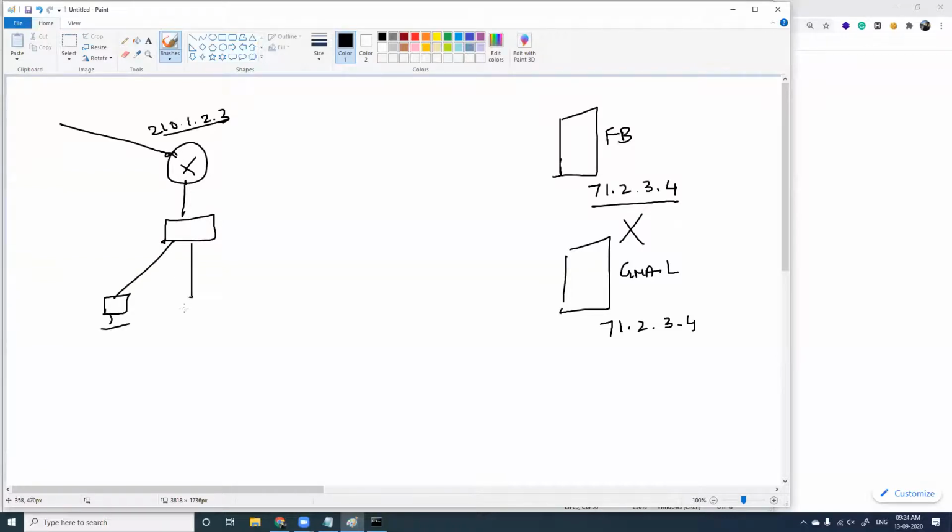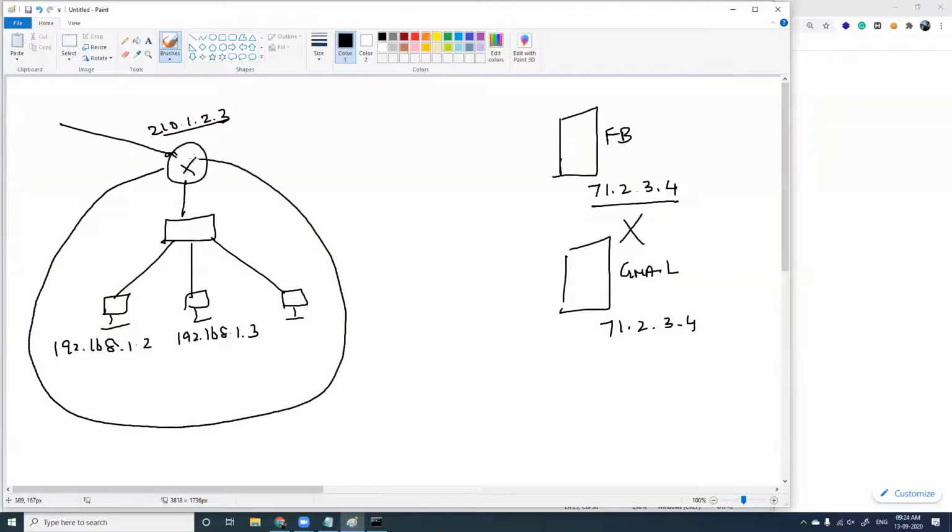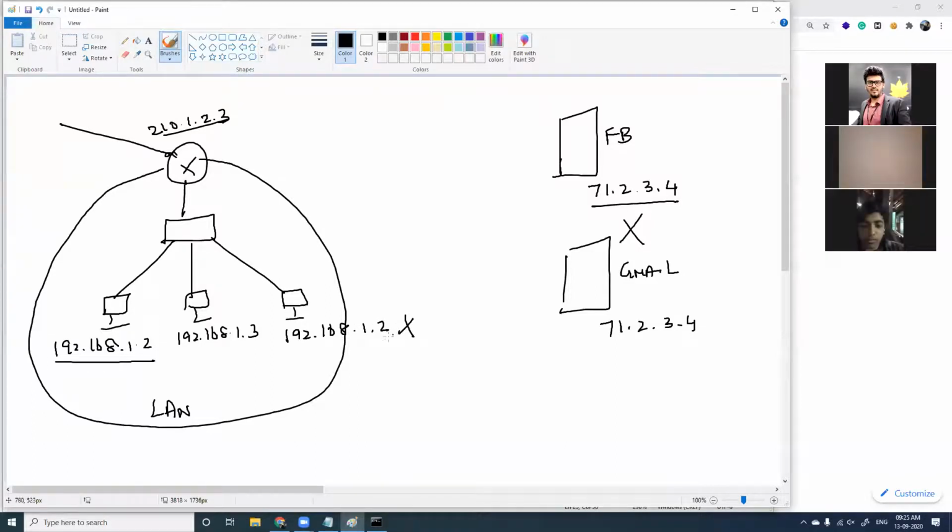Private IP address, if you speak about private IP address, let me tell you, 192.168.1.2. This is 192.168.1.3. And for this computer, this is in my LAN. Fine. This is inside my LAN. You can try this in your LAN. Assign 1.2 to one computer and try assigning the same IP address 168.1.2 to another computer. Fine. You will not be able to assign.